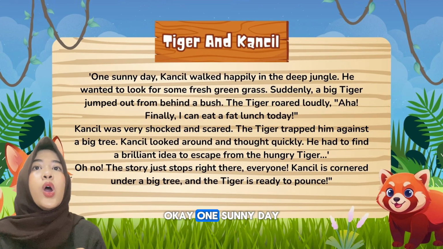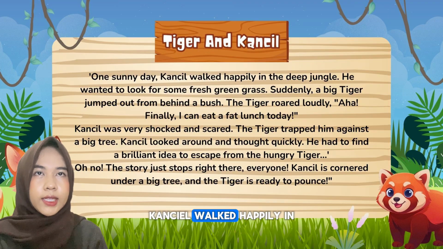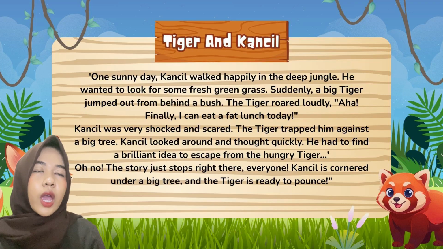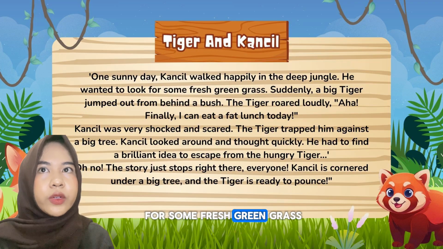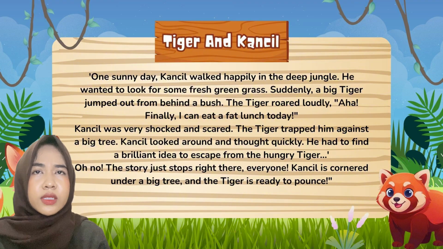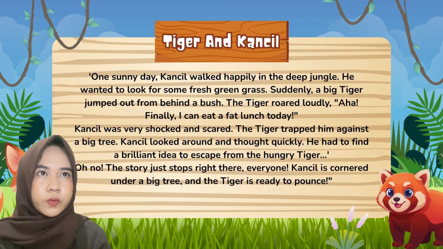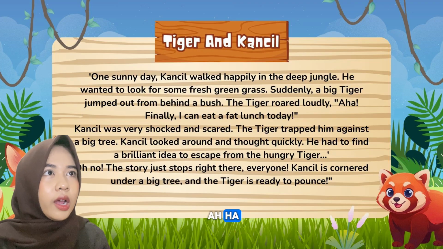One sunny day, Kancil walked happily in the deep jungle. He wanted to look for some fresh green grass. Suddenly, a big tiger jumped out from behind a bush. The tiger roared loudly, "Aha!